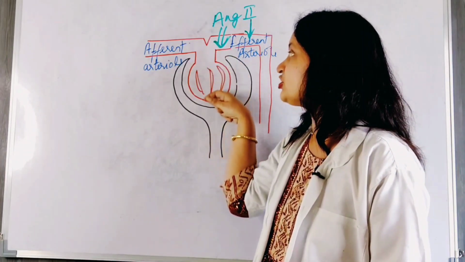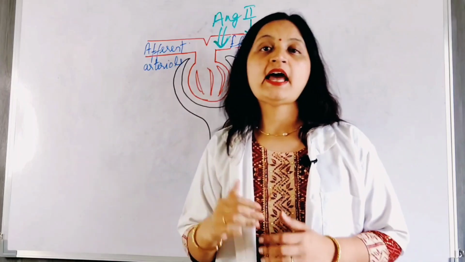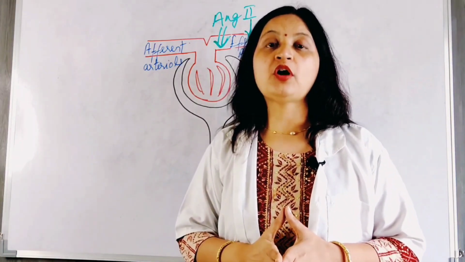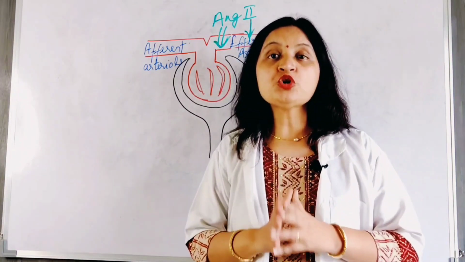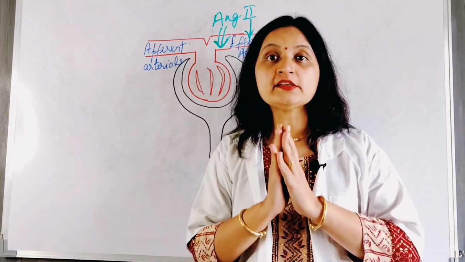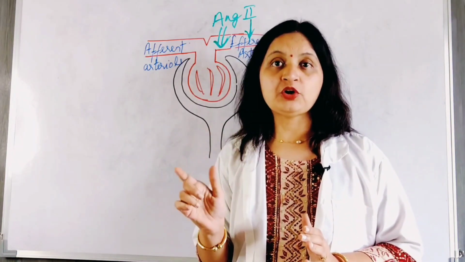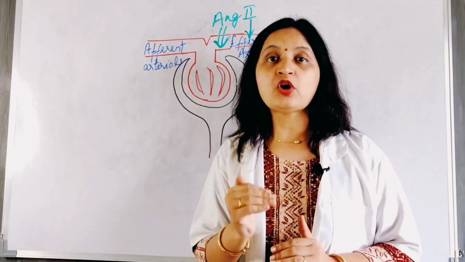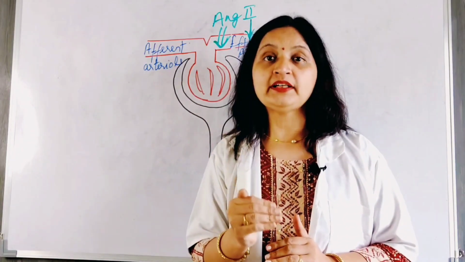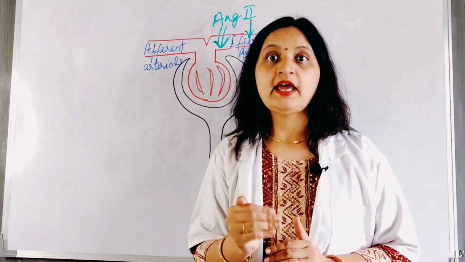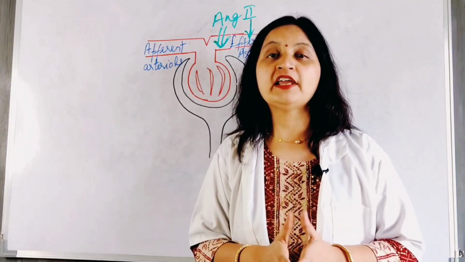So the glomerular filtration pressure increases, and this helps to maintain the glomerular filtration rate. So angiotensin 2, by causing constriction of the efferent arteriole, helps to maintain the glomerular perfusion pressure, and this prevents renal failure.